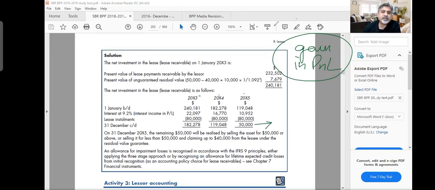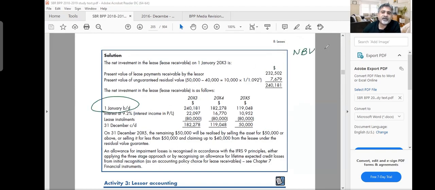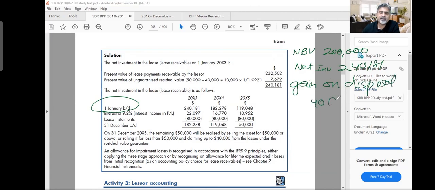And there was one question by you, and you did not ask it. But let's suppose that my net book value of the asset on this date when I made the contract, the asset had a value of 200,000. And you are actually making your net investment in leases 240,181. So it looks like you are making a gain on disposal because you are selling the asset, right? So you should recognize the gain on disposal of 40,181.